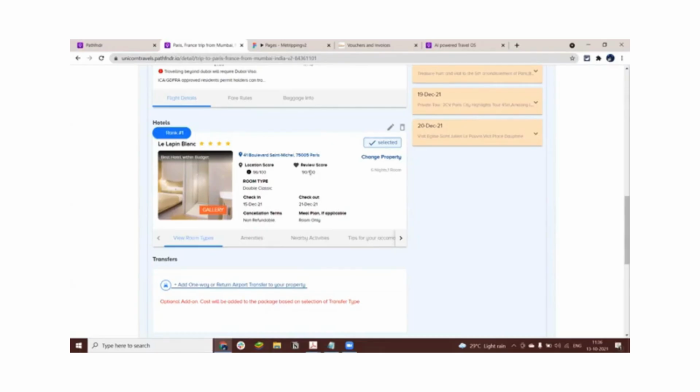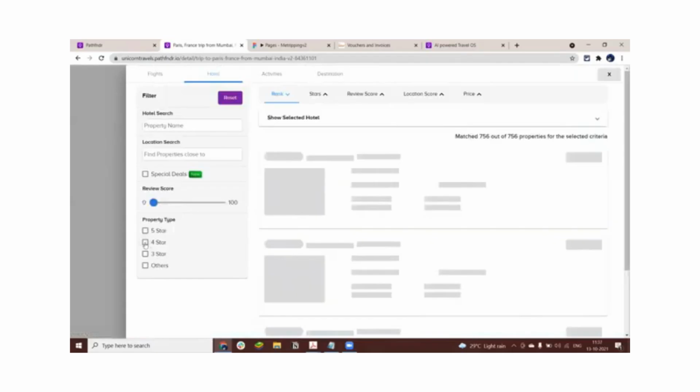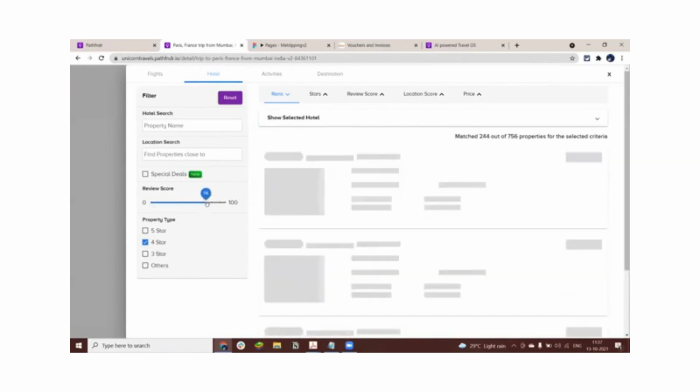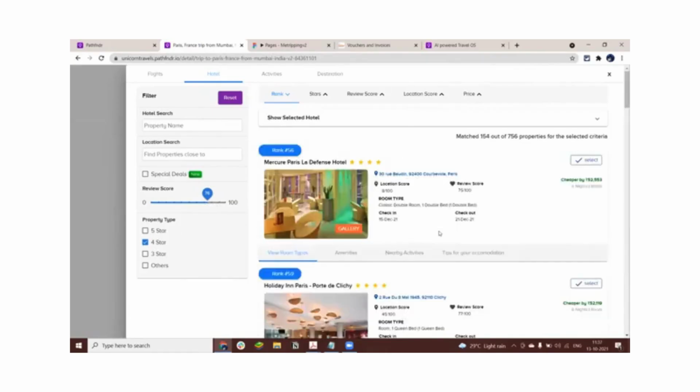And rather than rating a hotel as 1-star, 2-star, 3-star, 4-star, and 5-star, we rank these hotels on a scale of 0 to 100. And why is that so? The reason is, when I have to compare, let's say, two 4-star properties which have very good hotel reviews, how do I compare between two similar 4-star properties?